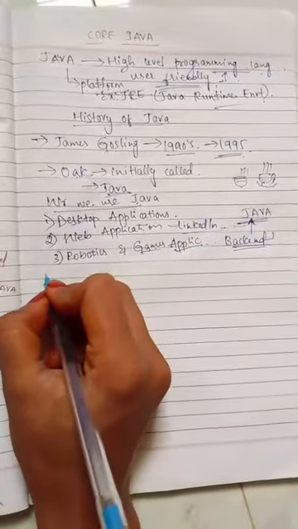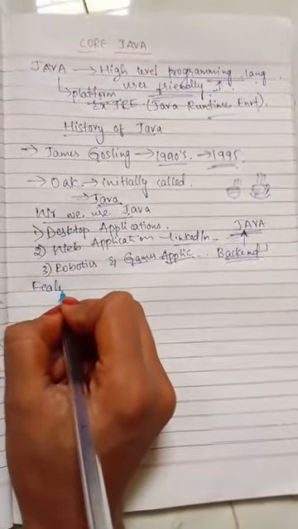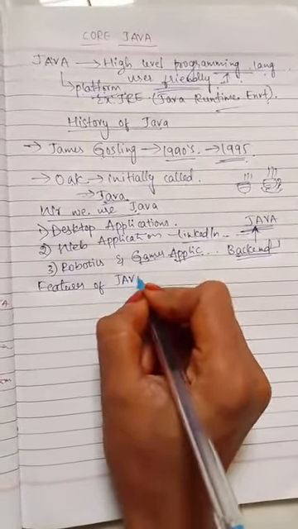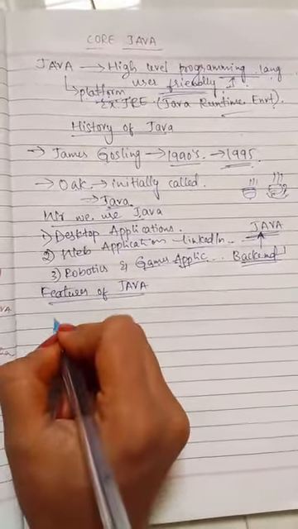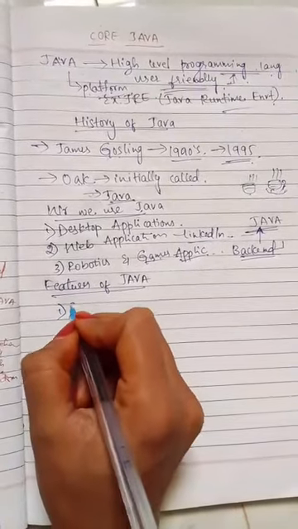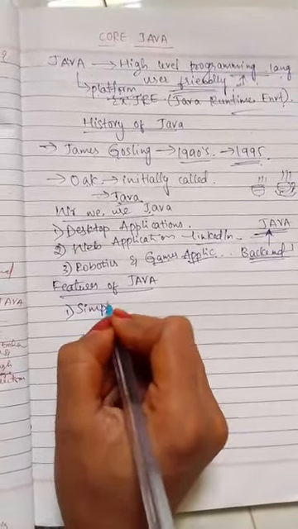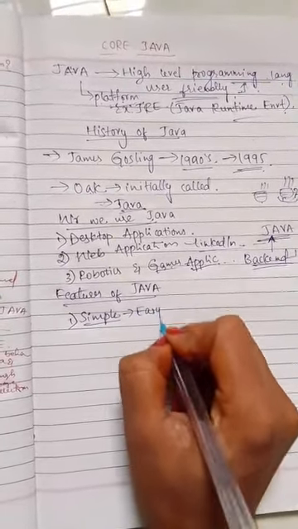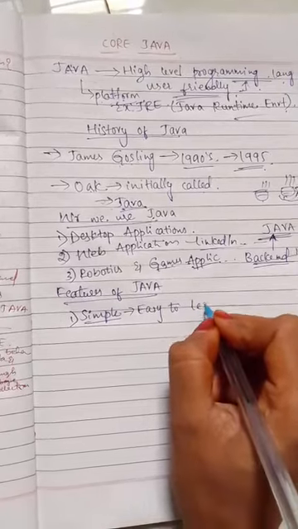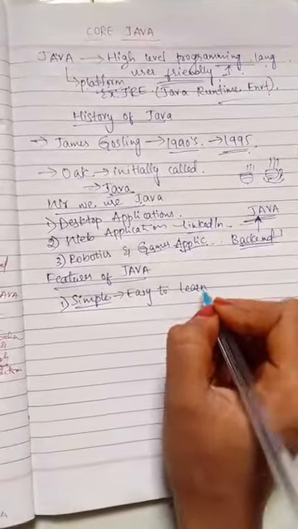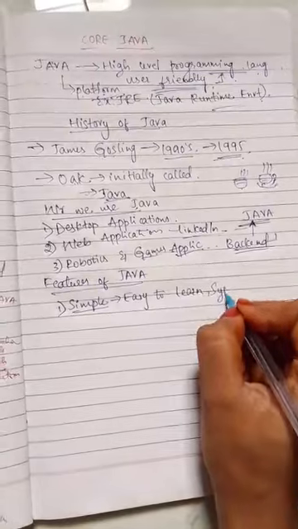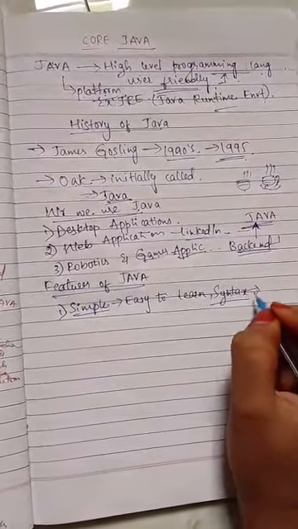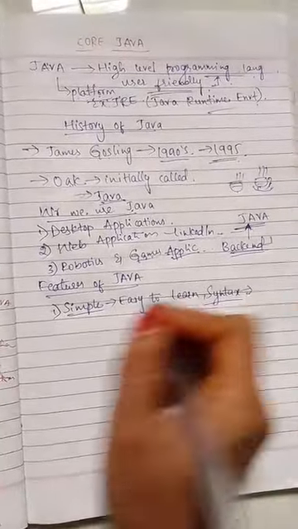Let's see what all the features of Java are. Java is simple because it is very easy to learn. And the syntax is also very simple. Anyone can understand easily.